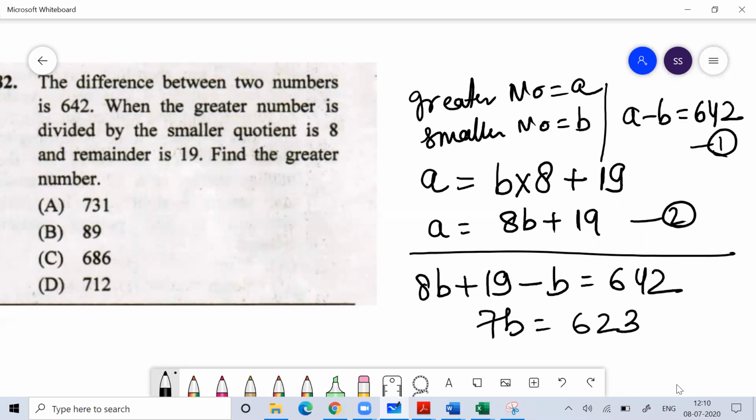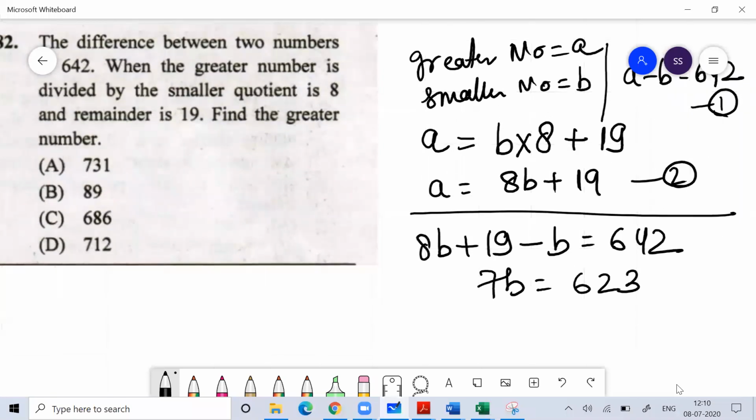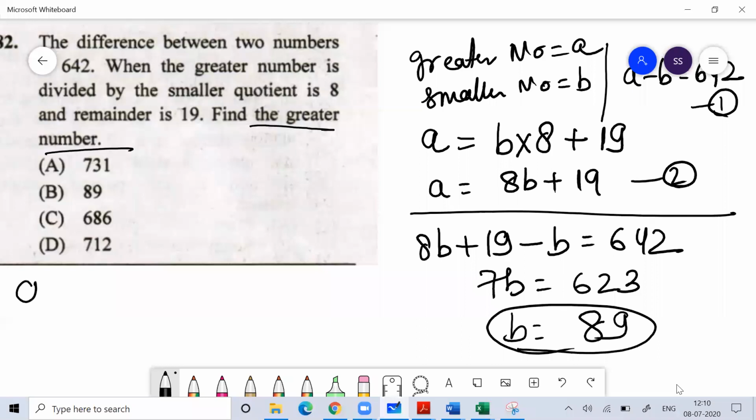What is the value of B? Your value of B is 89. They're asking you the greater number, they're asking you the A. What is A?